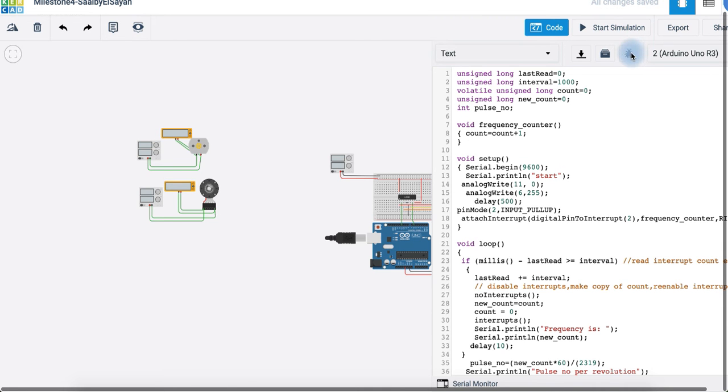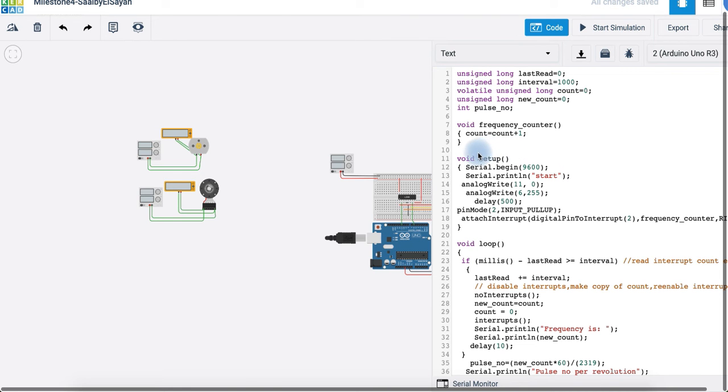To explain the code a bit, we first initiated several integers or variables: last read, an interval of 1000, which was used to create a 1 second comparing value, a count equal to 0, a new count also equal to 0, and a pulse number variable. So this void frequency counter will be initiated at every interrupt, and it will add 1 to the count every time it is entered.